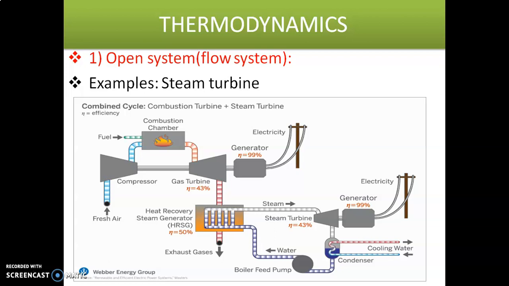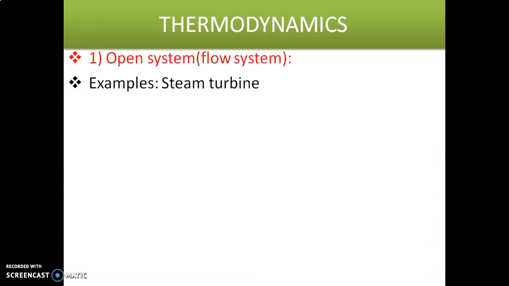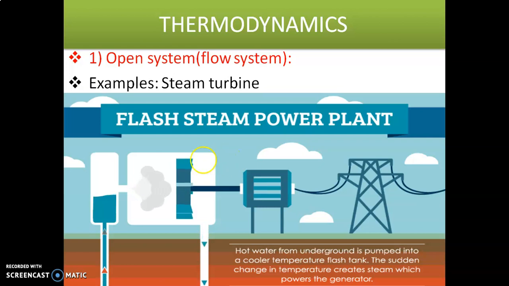Okay. And the third example, power plant. Here energy is passing through this turbine, and we are producing electricity. Also steam is rotating the turbine blades. Steam means some mass is entering into the system.